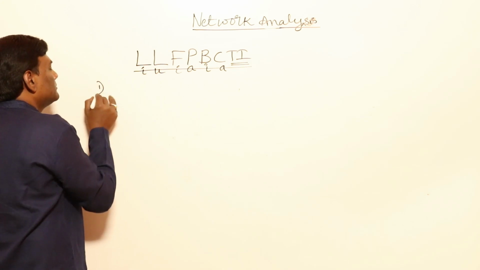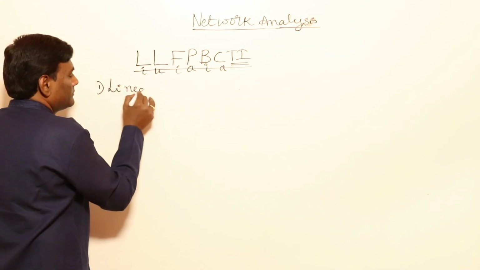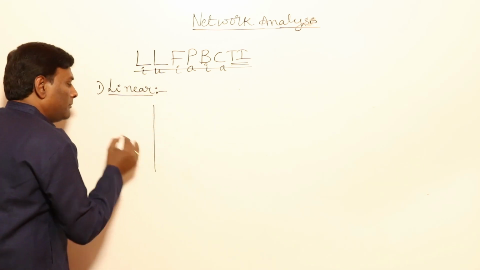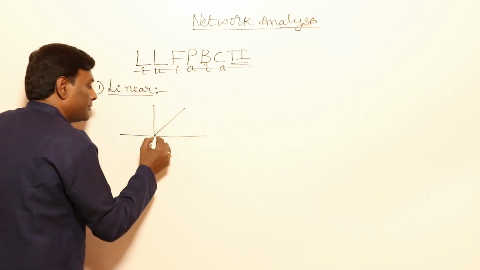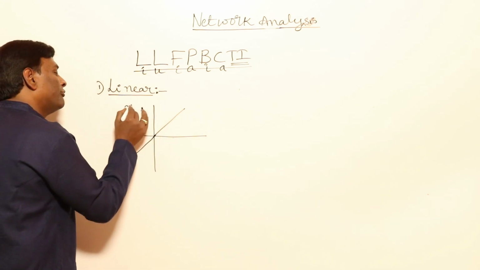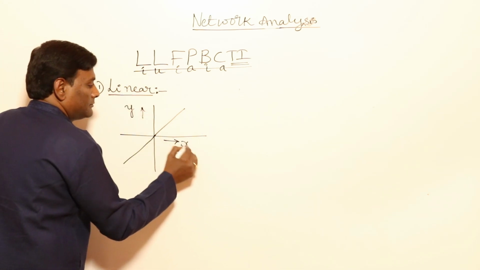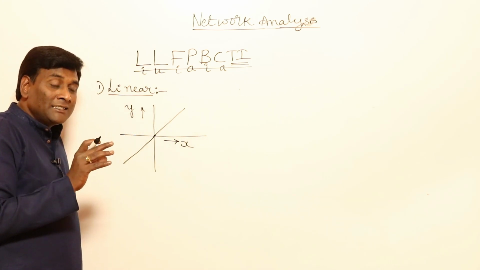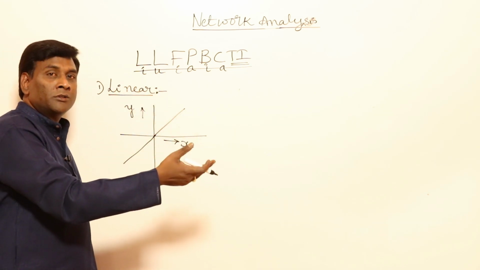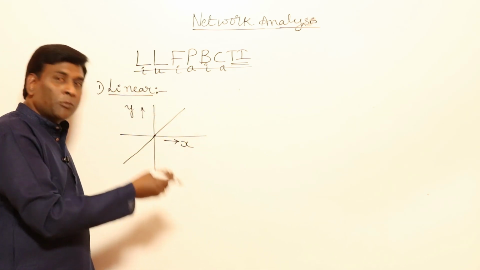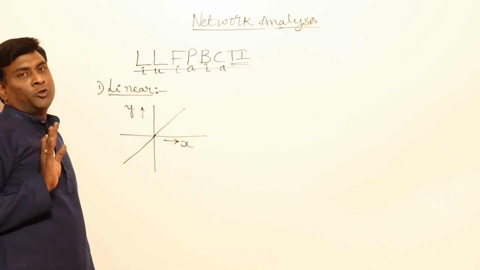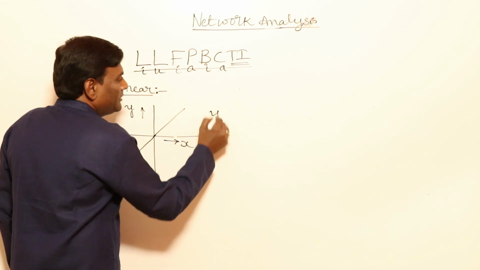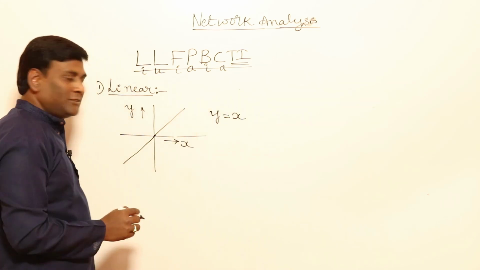First thing is linear. What is meant by linear? For example, this is going to be y, this is going to be x. A physically existing system has to be converted into a network by using our properties, and after that everything is mathematics. For example, if it is at 45 degrees, it means y equals x.